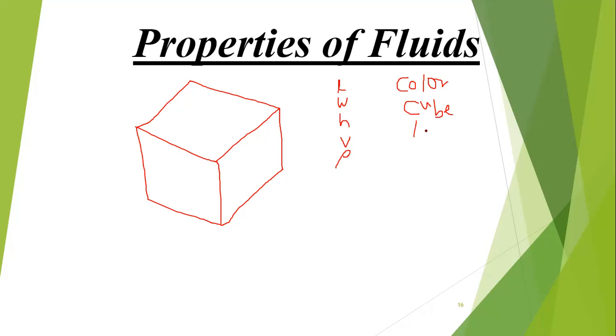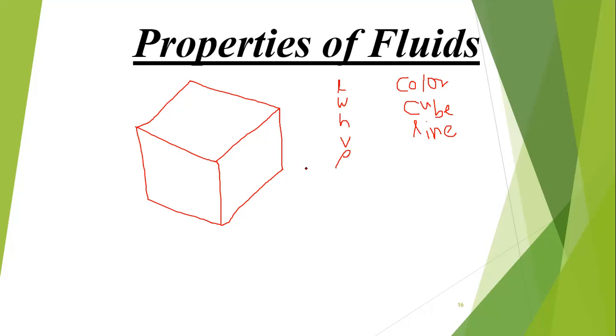There is a height, width, volume, density, color, the name, the lines.